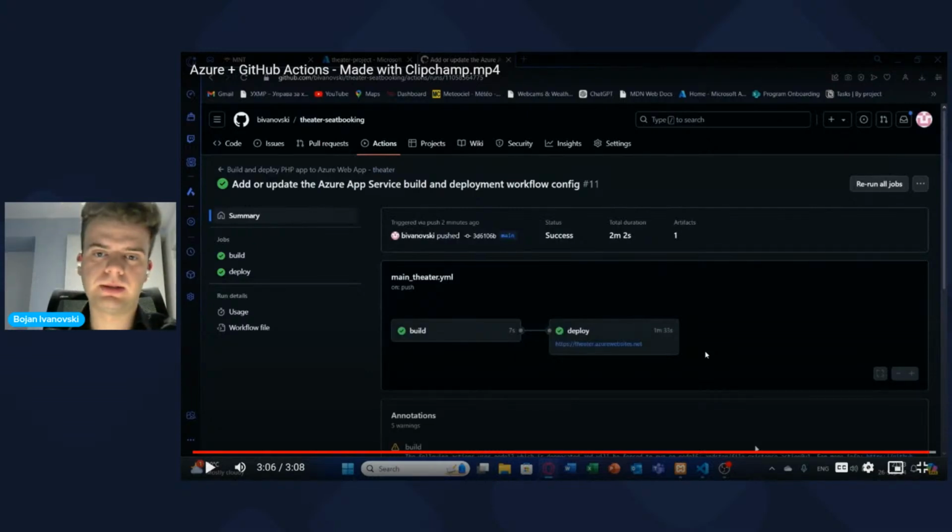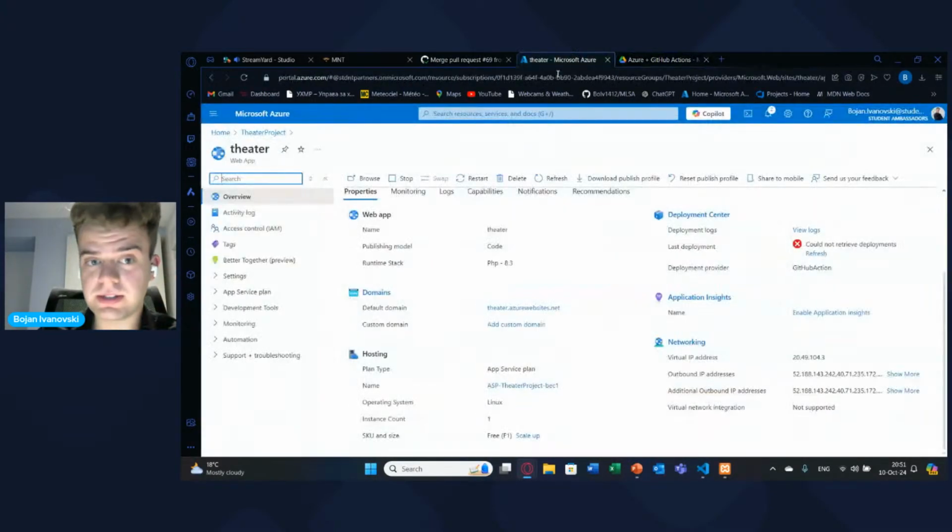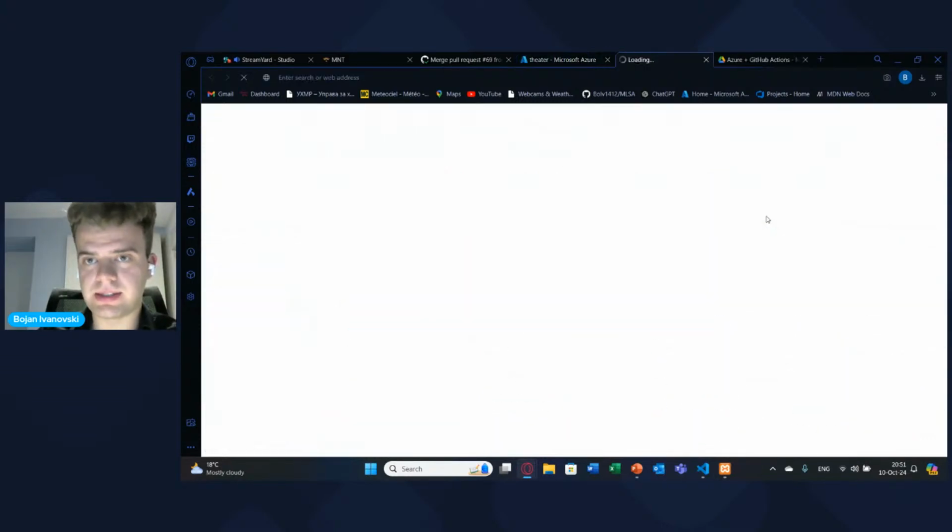So I have my application on the cloud in just 6 minutes with a click of 4 or 5 buttons. So this is how CI/CD comes in handy, and this is how it helps you streamline your development processes.